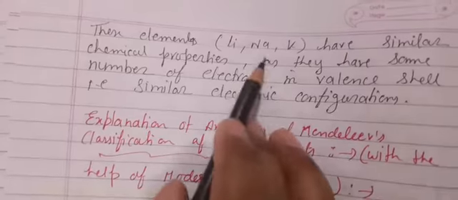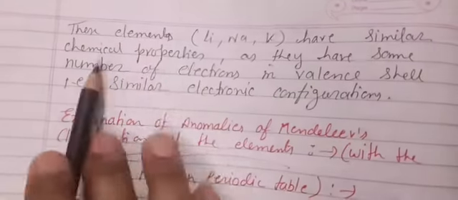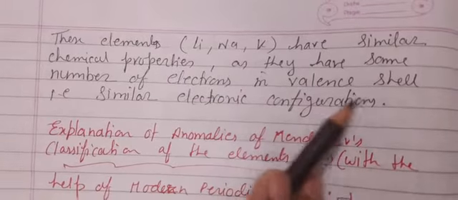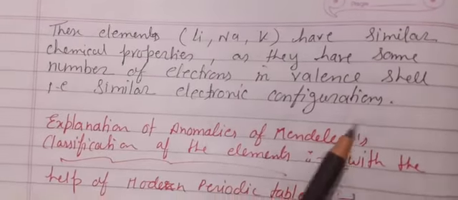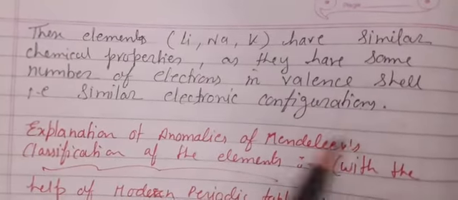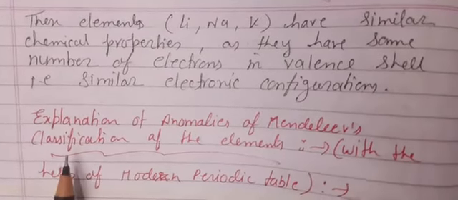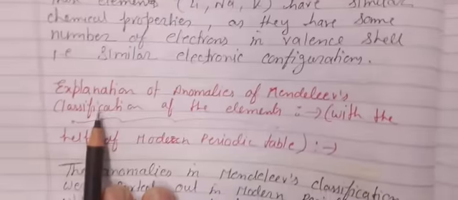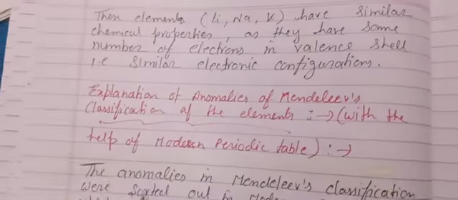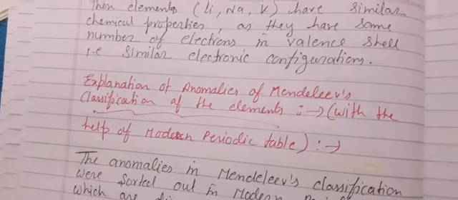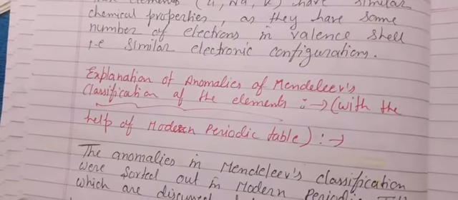These elements lithium, sodium, potassium have similar chemical properties as they have the same number of electrons in the valence shell, that is similar electronic configurations. Okay, now we will understand how this modern periodic table is the answer or the correction of the drawbacks of Mendeleev's periodic table.